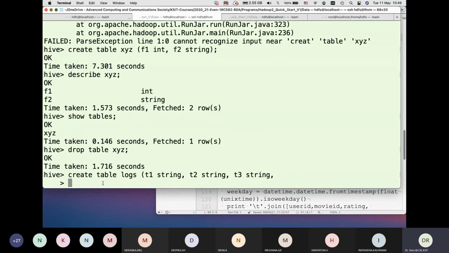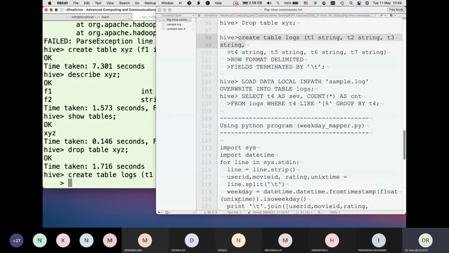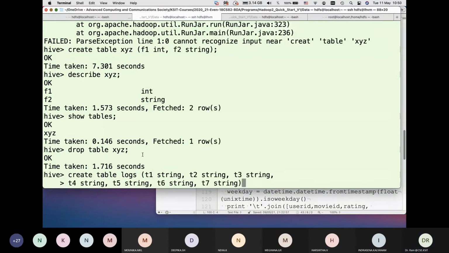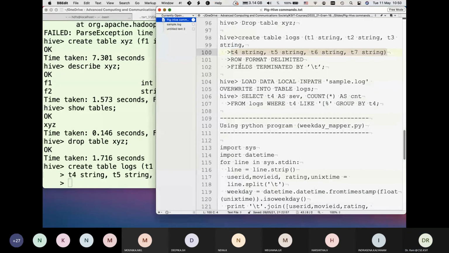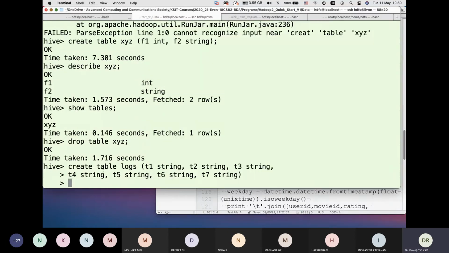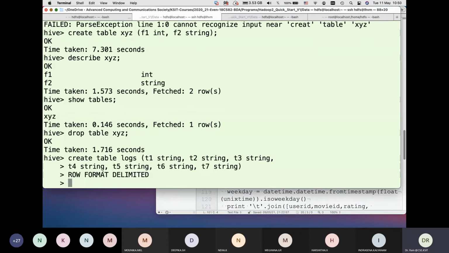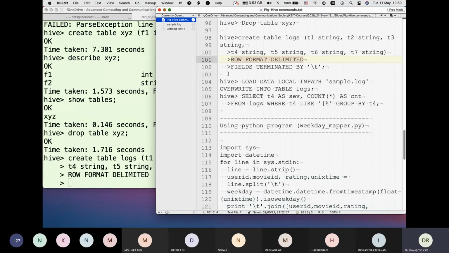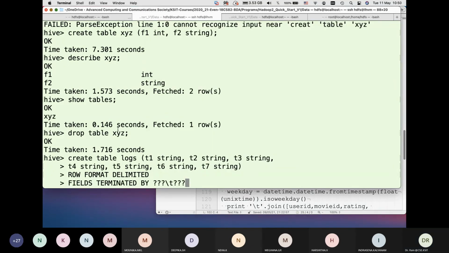If the line is not complete, it will give you a prompt. Then I would say these fields. I'm specifying how the data is to be loaded, how it is formatted, and once you give a semicolon, that line is over.